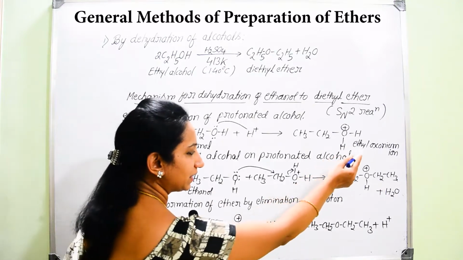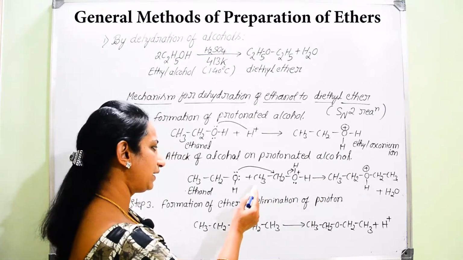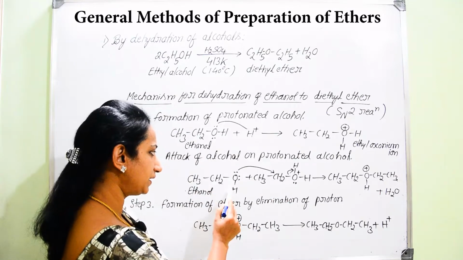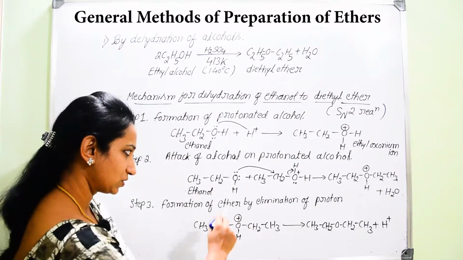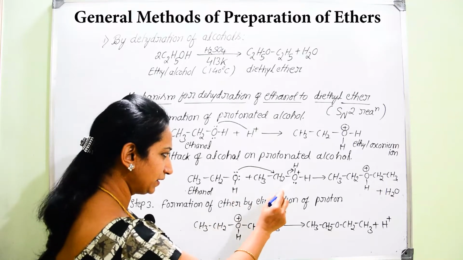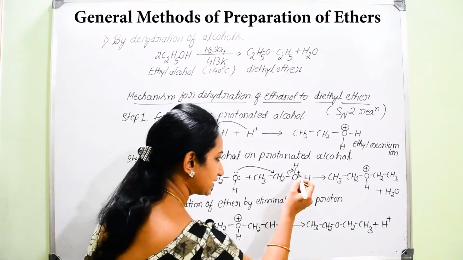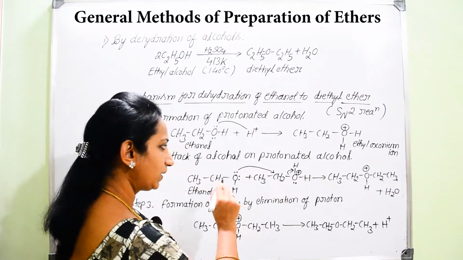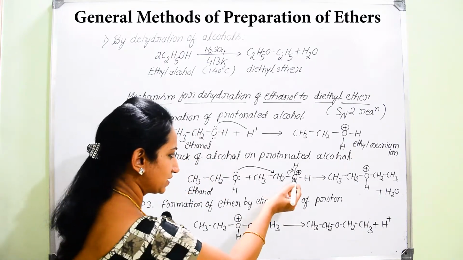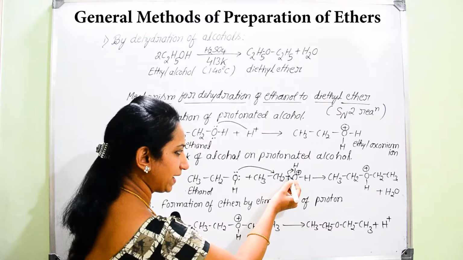But here this ethyl oxonium ion will interact with another ethyl alcohol molecule. So what happens here? Here we can find oxygen is carrying a positive charge. Now it is lacking electrons. Now what possibility is there? Since oxygen is greedy, it wants back its electron.